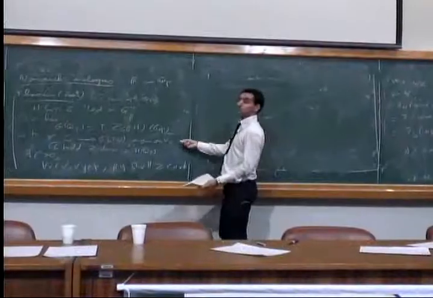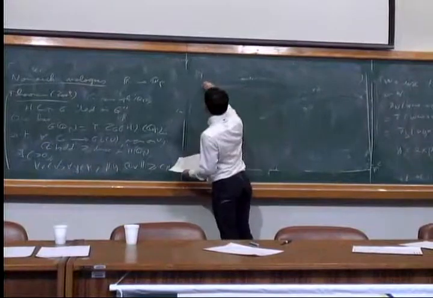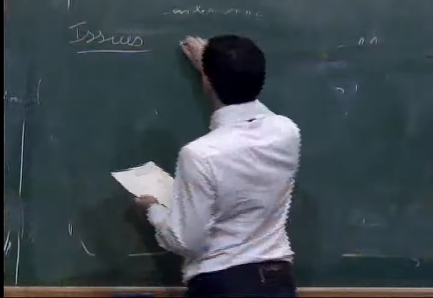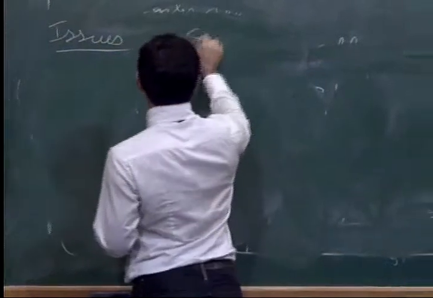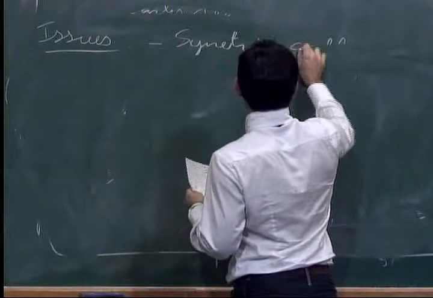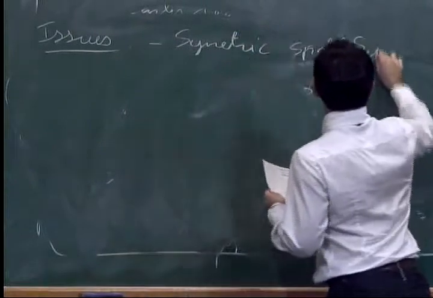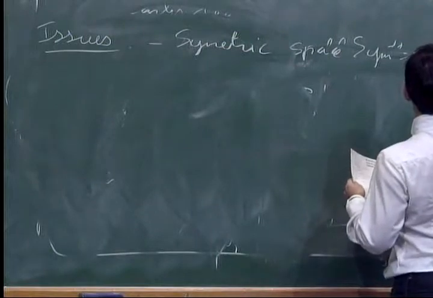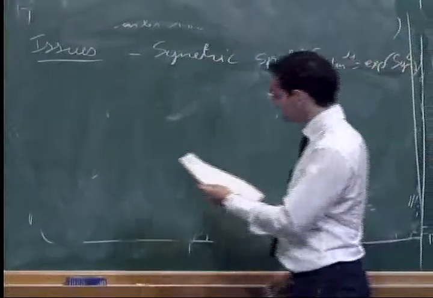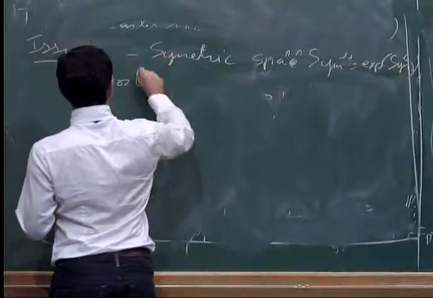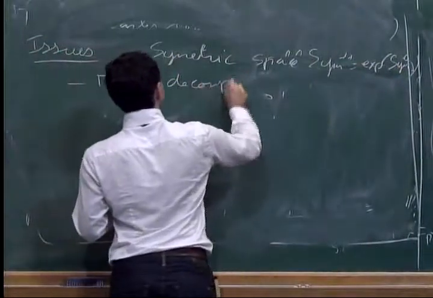So if you want to get such a result, there are some issues that appear. Firstly, there is no analog inside G of Qp of the symmetric space, symmetric matrices as exponential. We don't have a Mostow decomposition theorem.